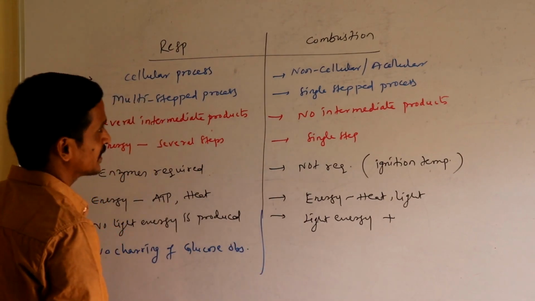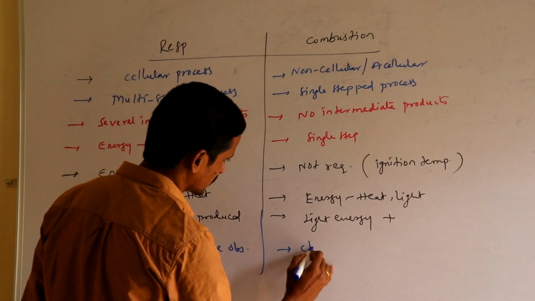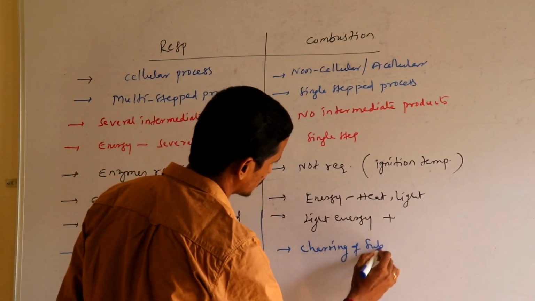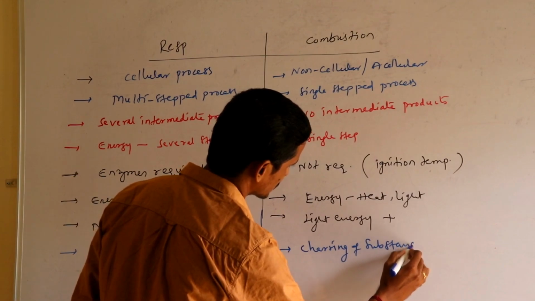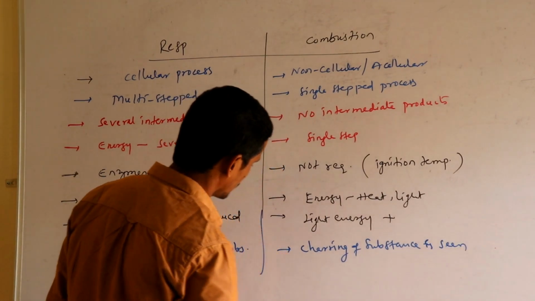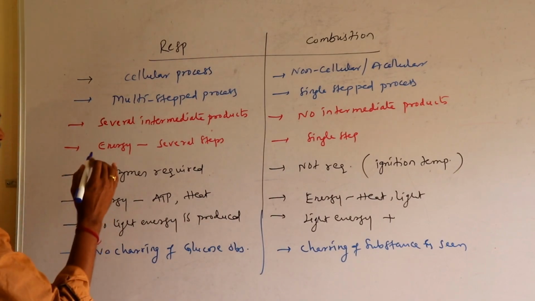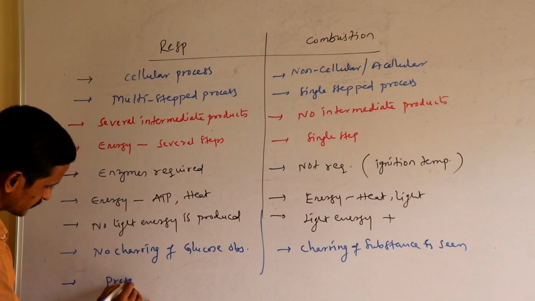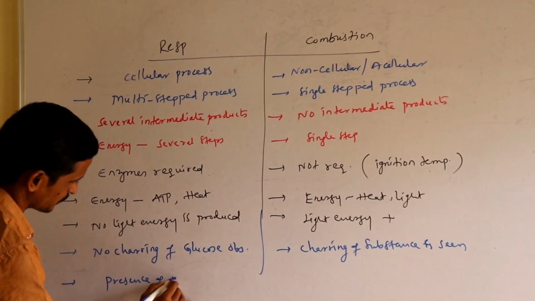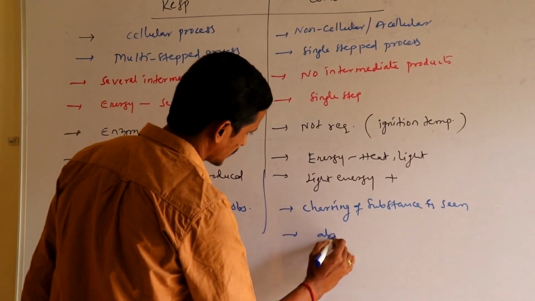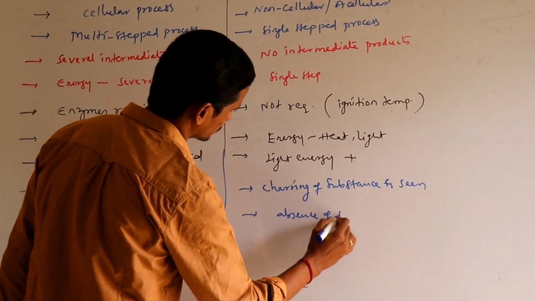Whereas in the case of combustion, charring of the substance is seen. And then respiration occurs in the presence of water, whereas combustion occurs in the absence of water.